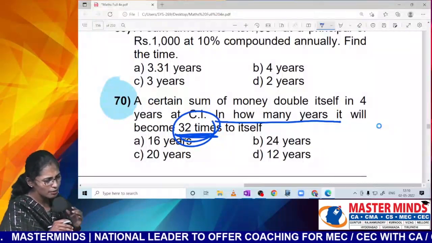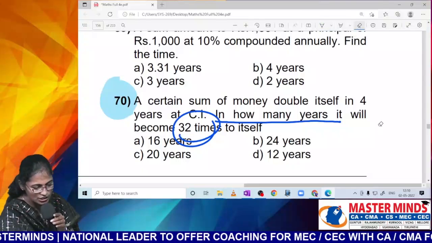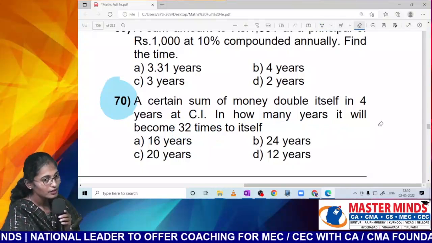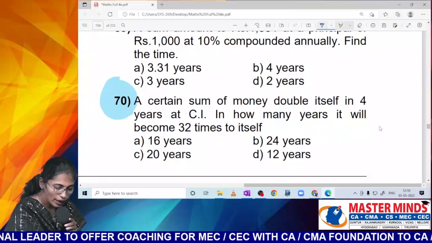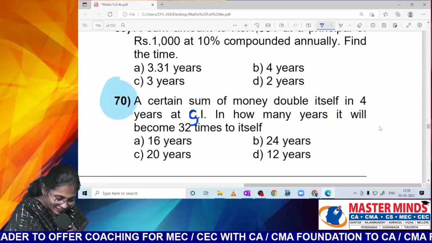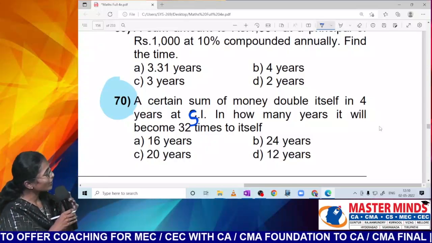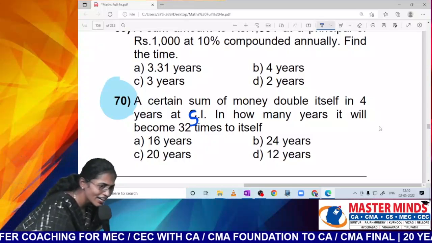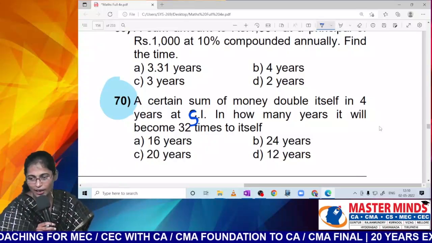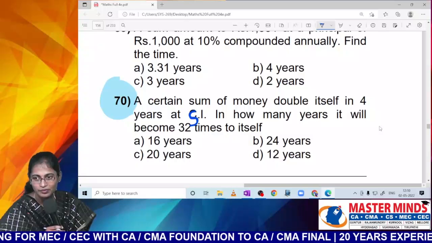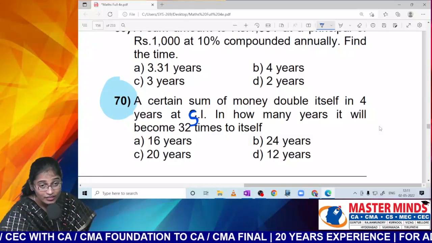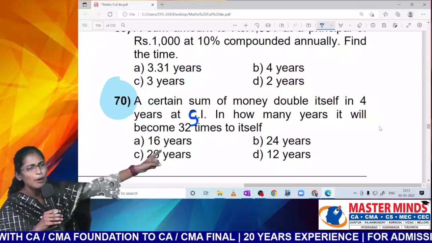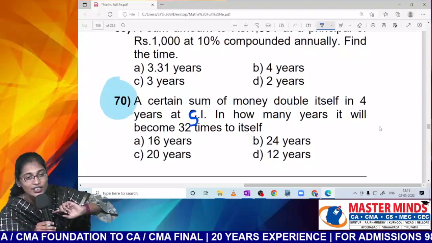So, Nana, if the same question is there in simple interest, what is the shortcut? K minus 1 into. Okay, I'll wait for you to complete the question, Nana. Now, I'm waiting for your answer. Instead of CI, I have given the question as SI. A certain sum of money doubles itself in how many years?